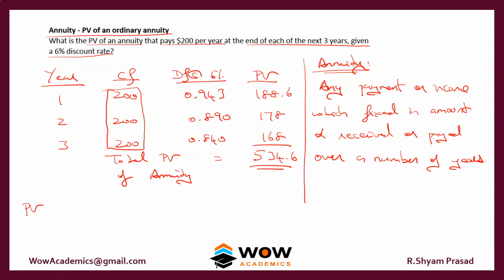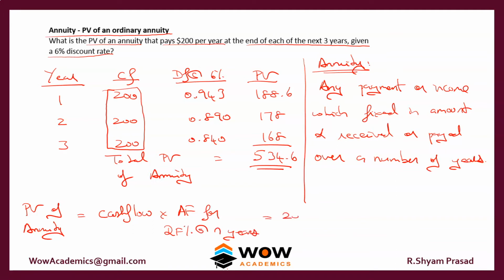So we can put it like this: present value of annuity equals the cash flow times the annuity factor for the discount percentage at n years. That is, we'll simply put the cash flow here in the sum, 200, multiplied by the annuity factor for 6% at 3 years. If you look at that, you will get the answer.